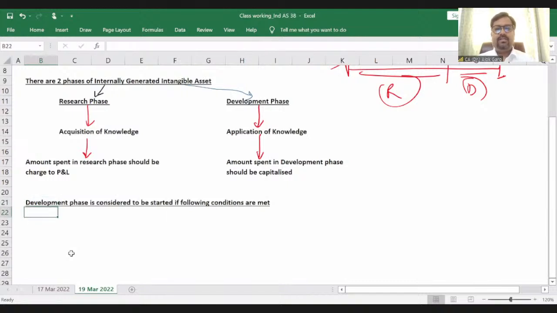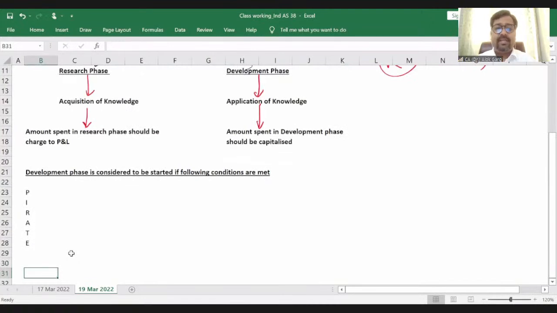And I'll give you a definition in the form of PIRATE. Have you heard about this word, pirate? Have you seen the movie Pirates of the Caribbean?